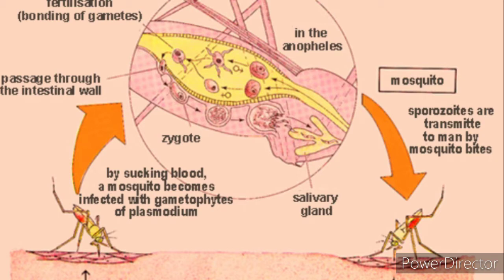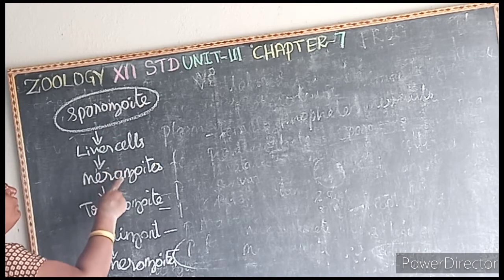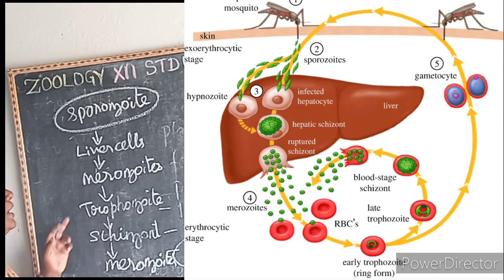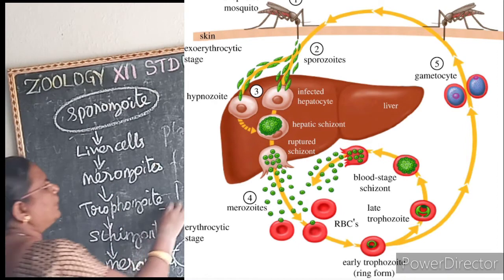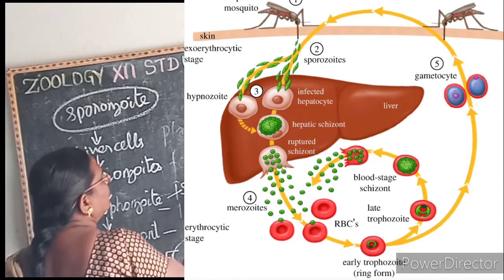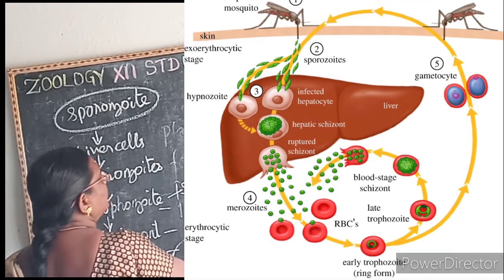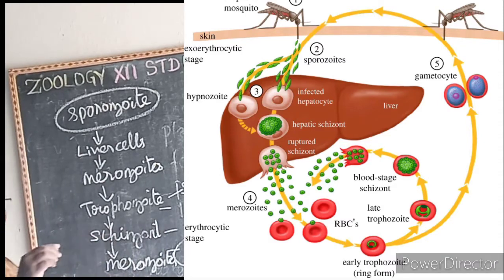once again we see the sporozoite enters the liver cells and forms merozoites. Then the merozoite undergoes division to form a trophozoite. In the trophozoite you can see the signet ring stage, that is, the nucleus is pushed to one side.